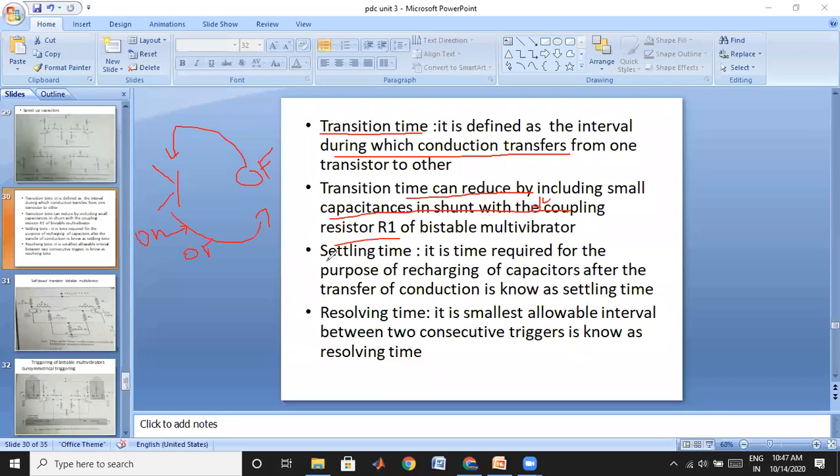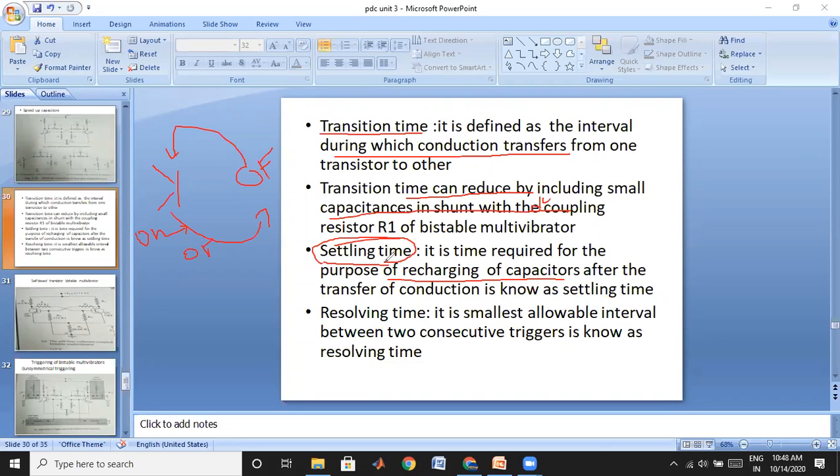Another one is the settling time. It is the time required to recharge. Not restoring time, as I said previously; it is the settling time. Settling time is the time required for the capacitor to recharge its charge. When the transistor has changed its states, the capacitor charge also has to be changed, and for changing this charge it may take some time. That time we call the settling time.